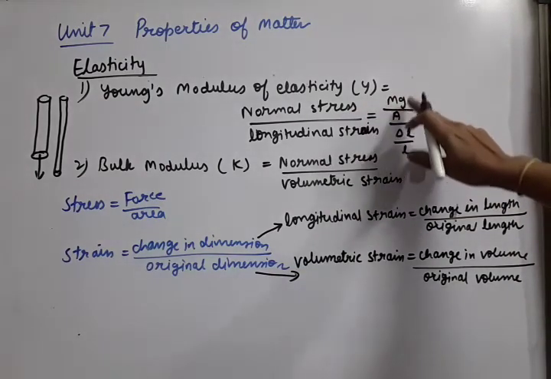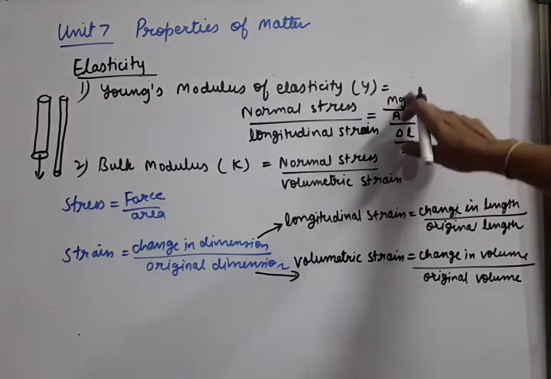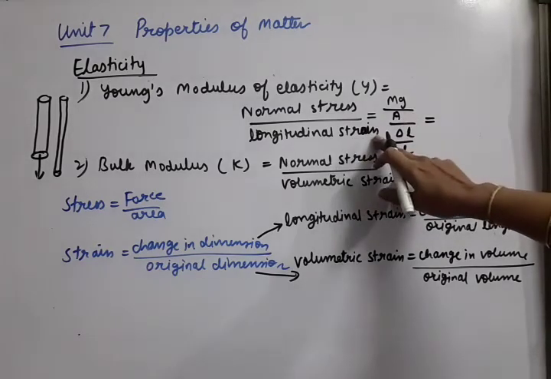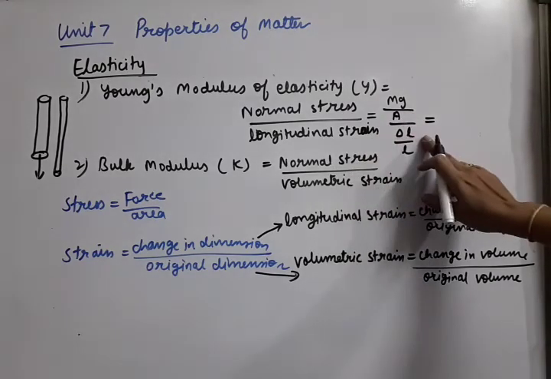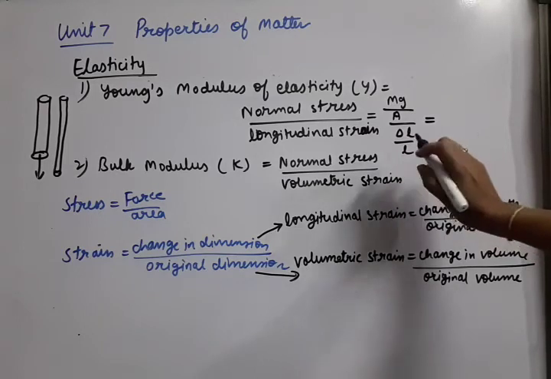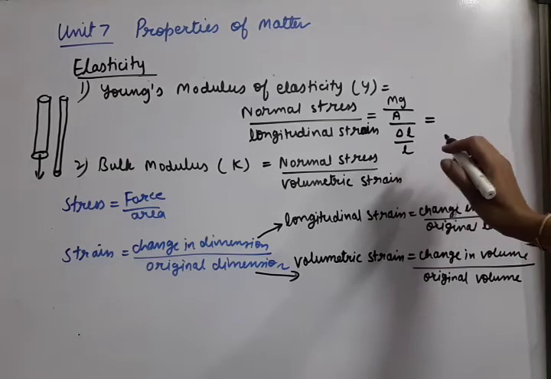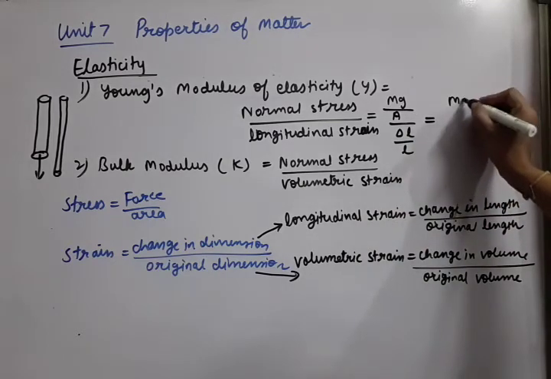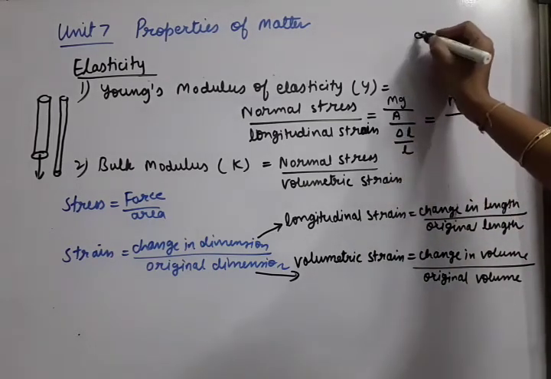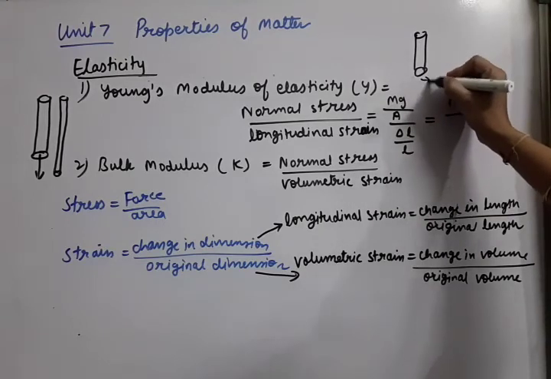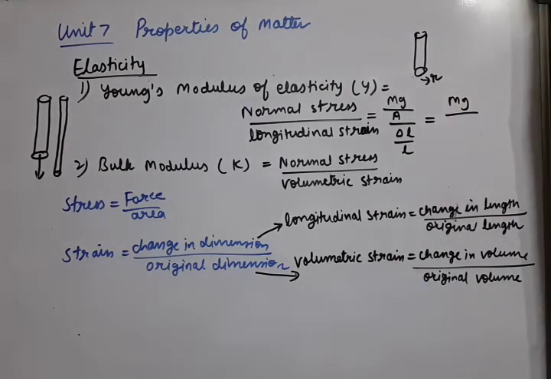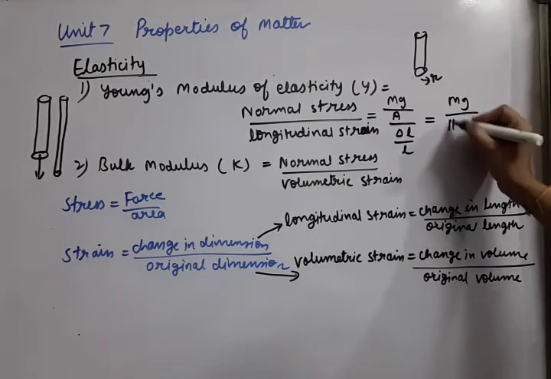Load means force upon area, so mg upon area. And longitudinal strain means what? Change in length upon original length. So change in length we are calling delta L, upon original length L. So finally, what is the cross sectional area of the wire? If the radius of the wire is r, the cross sectional area of the wire can be pi r